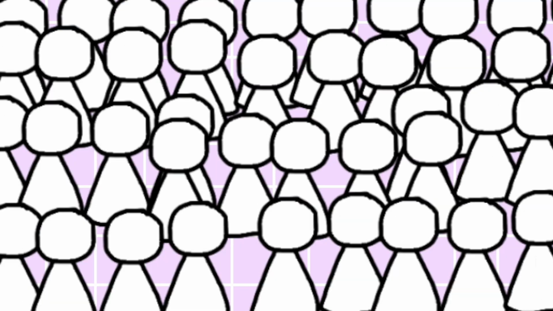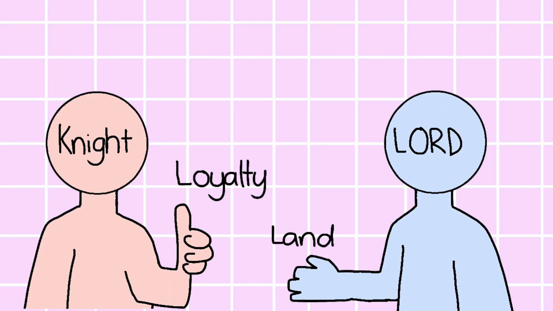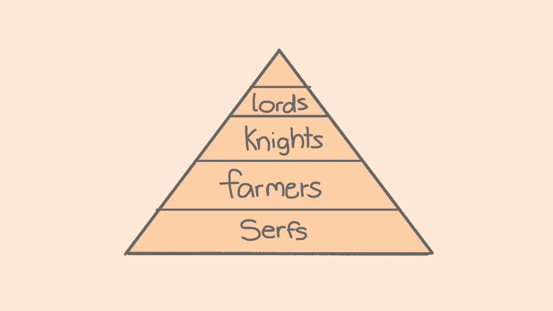Feudalism was a new system for how society was organized. An example of feudalism was where a knight would give his loyalty to a lord in return for land. It was a relationship between two people. The lord would be the superior, and the knight would be the inferior. Their social pyramid included serfs, to farmers or merchants, to knights and vassals, to nobles and lords, and finally at the top would be the king.